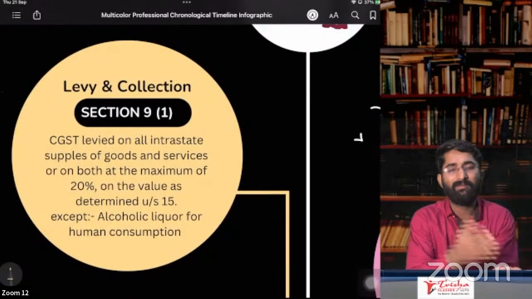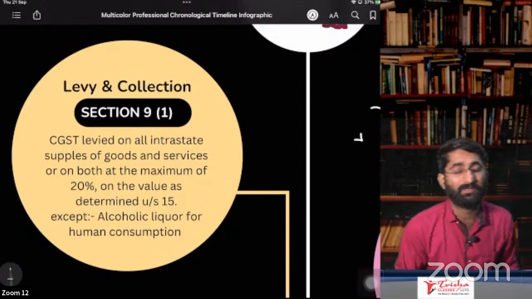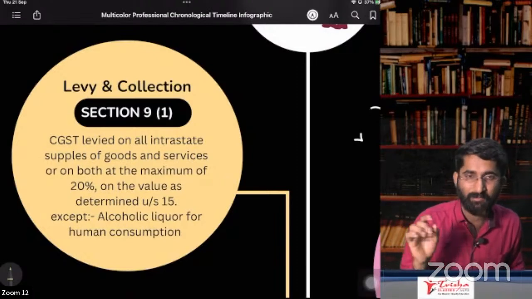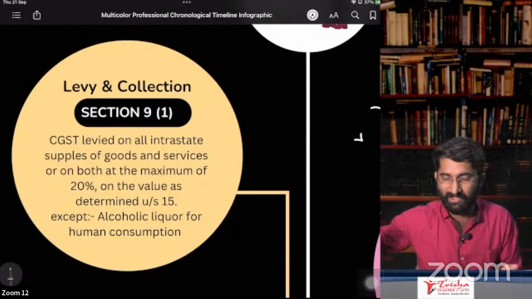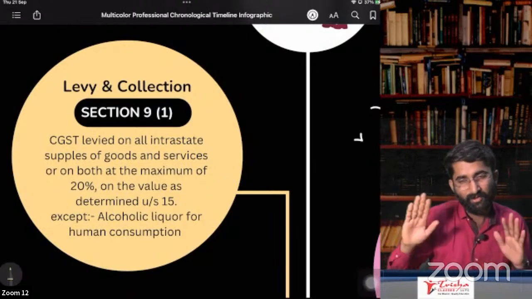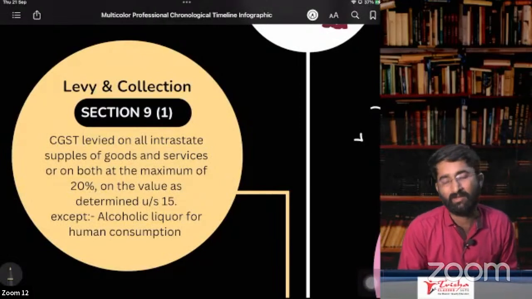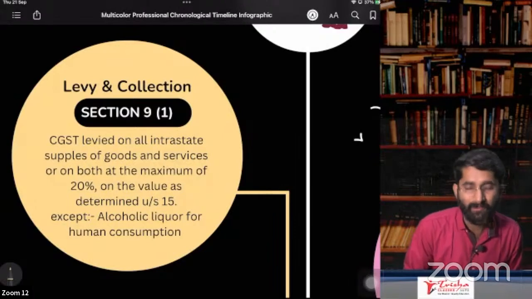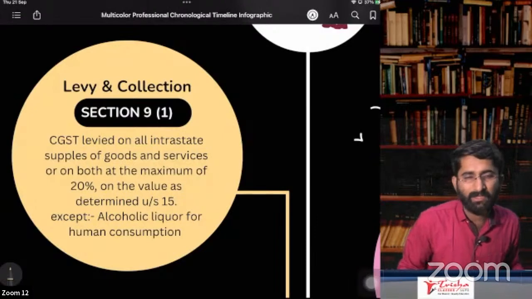If you are doing intrastate supply of goods and services, except alcoholic liquor for human consumption, section number 9, subsection 1 says that if you are supplying alcoholic liquor for human consumption, there is no GST on that. In all other supply of goods and services, you have to pay CGST. The maximum percentage of CGST is 20%.